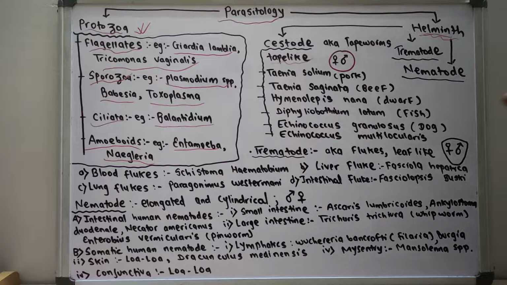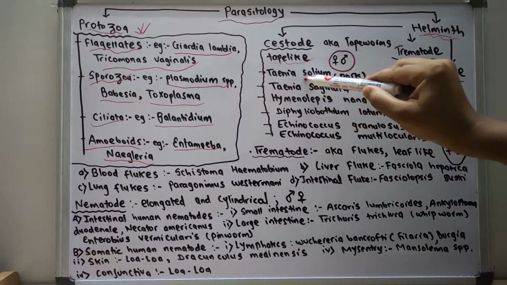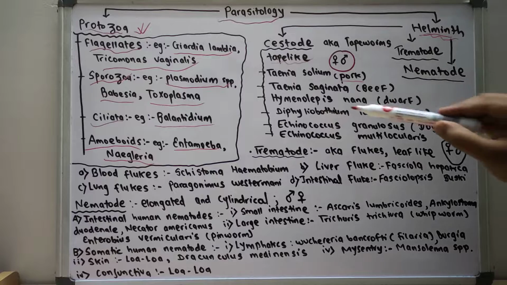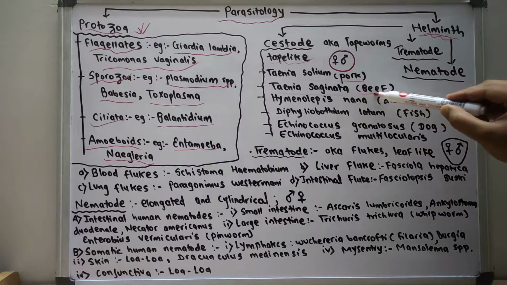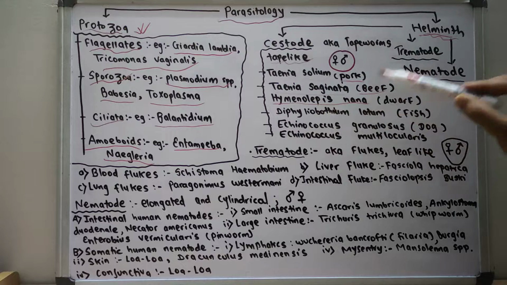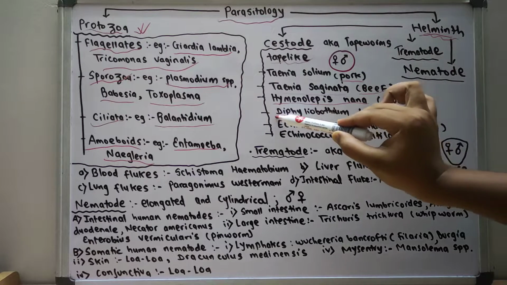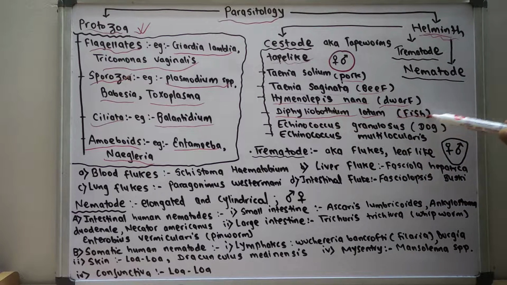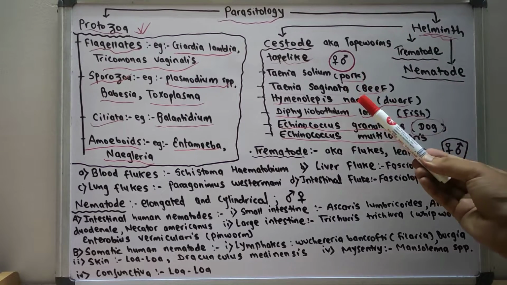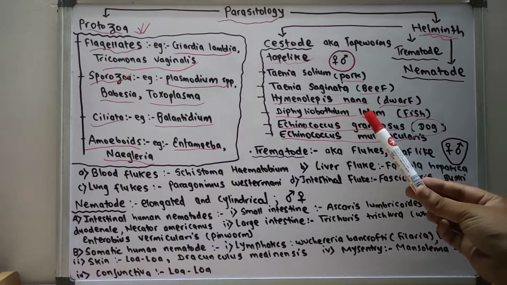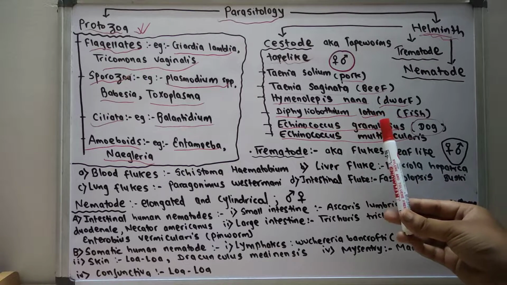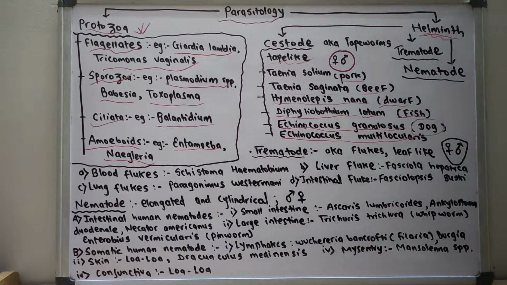Various examples of the cestodes are Taenia solium, the pork tapeworm; Taenia saginata, the beef tapeworm; Hymenolepis nana, the dwarf tapeworm; Diphyllobothrium latum, the fish tapeworm; and Echinococcus granulosus and Echinococcus multilocularis, the dog tapeworm. All of these come under the cestodes. They are the tape-like structures.